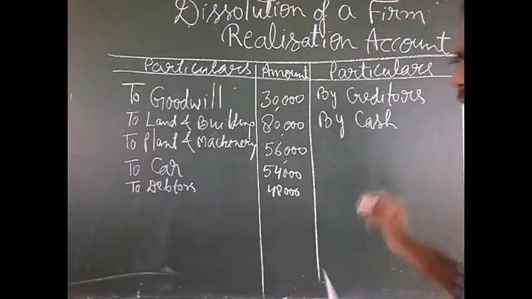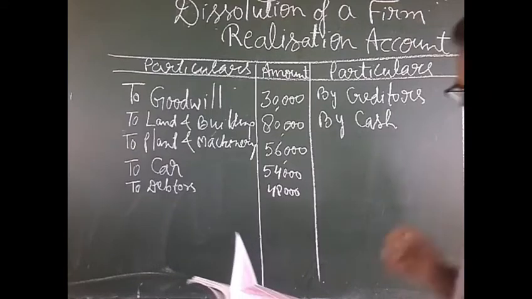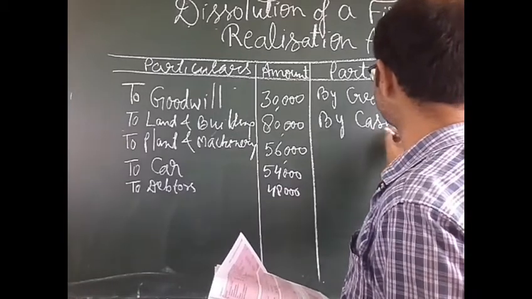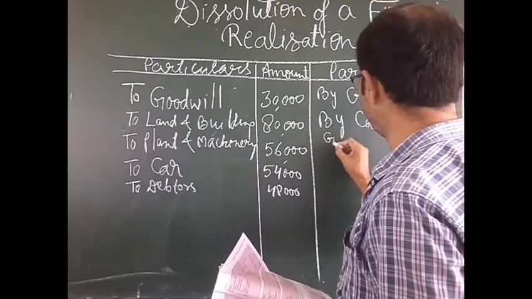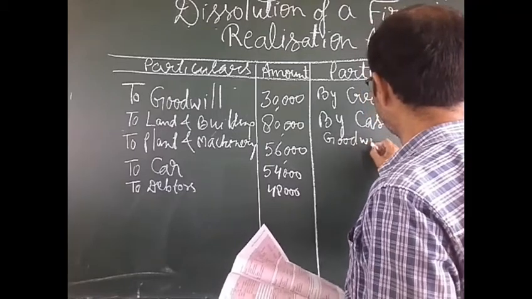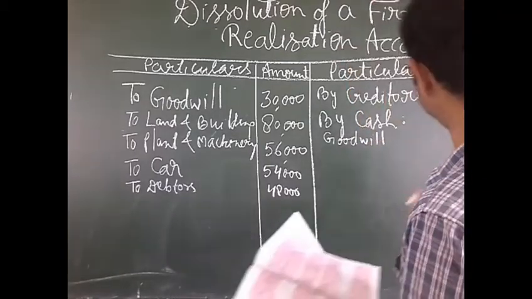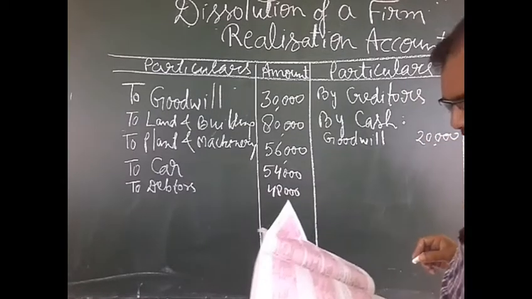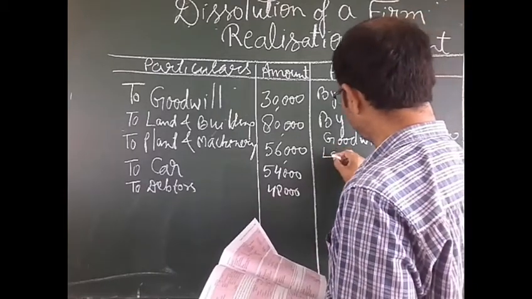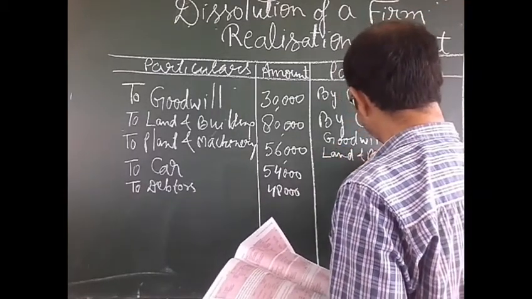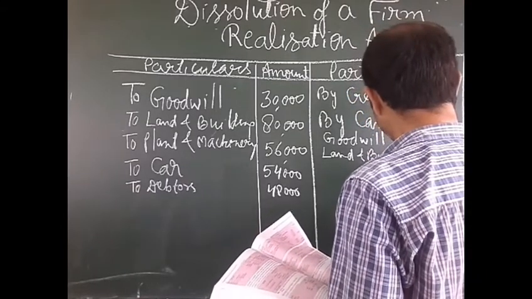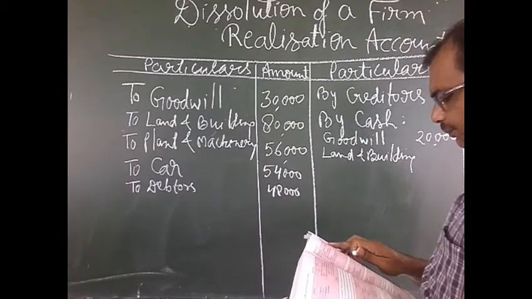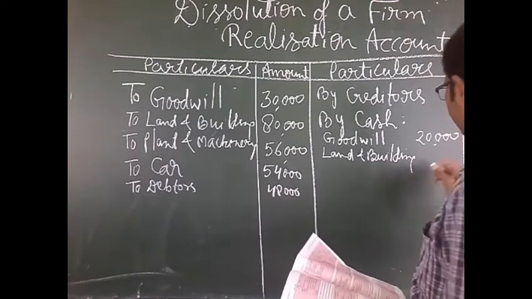If some amount is received on selling the assets, realized: goodwill 20,000 rupees. We will write it under this cash: goodwill of rupees 20,000. We realize land and building; after selling the land and building the amount is rupees 1 lakh.